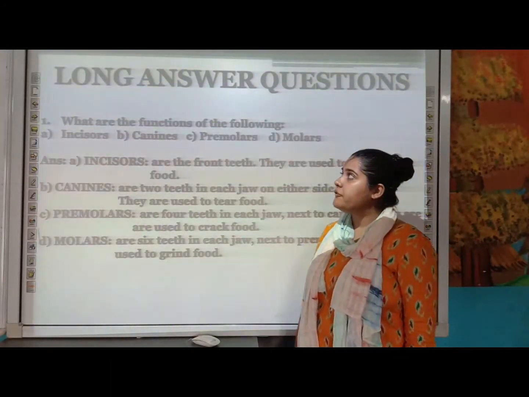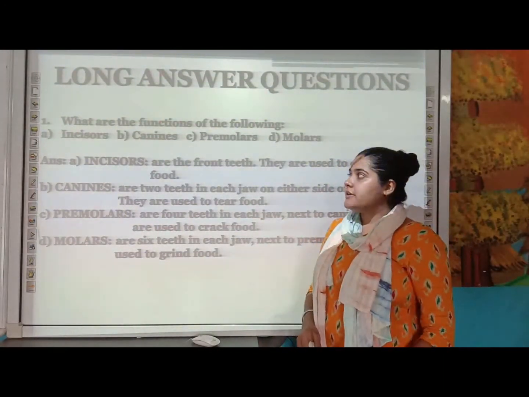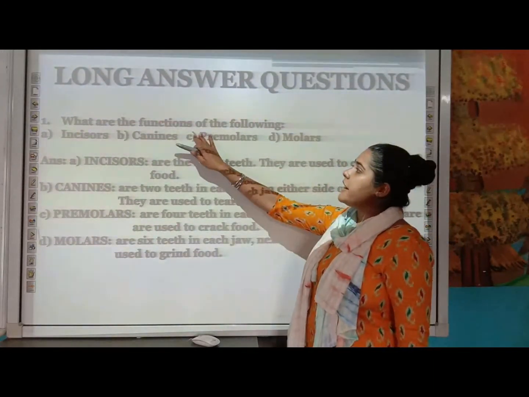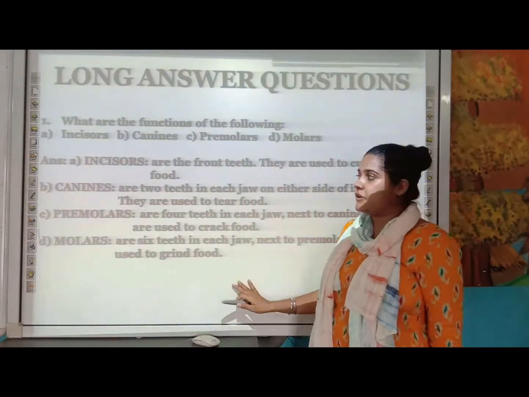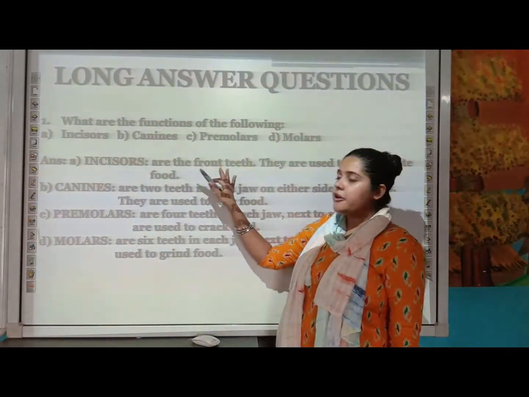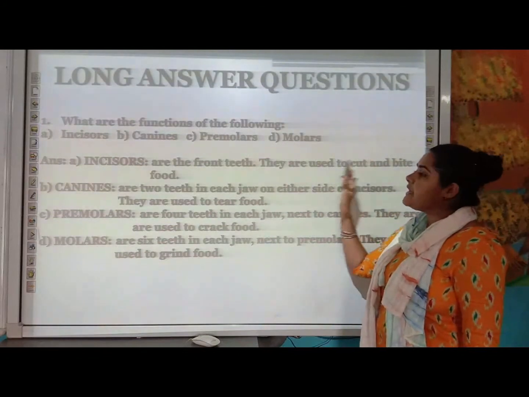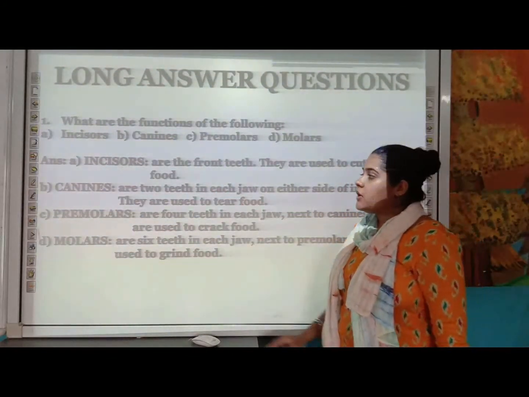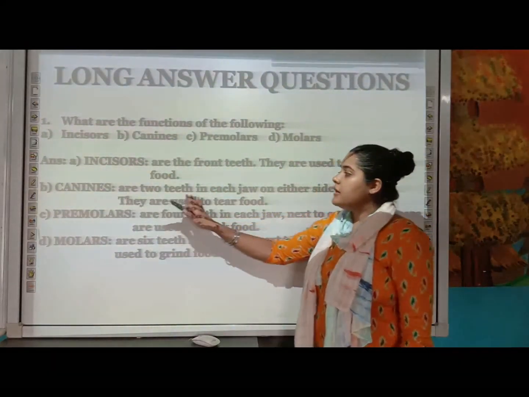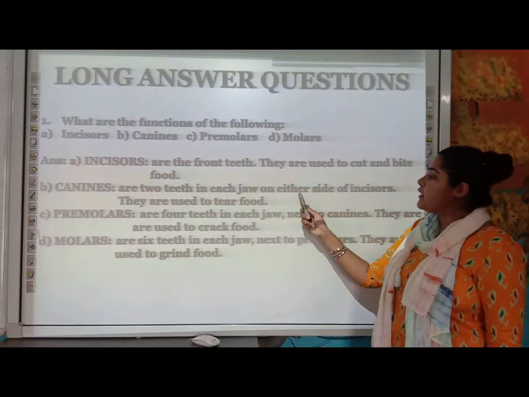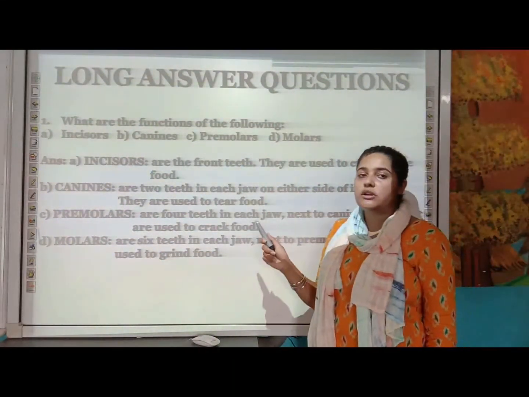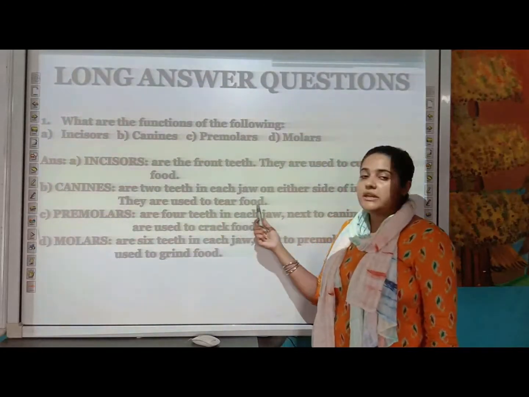The last type of question is your long answer question. First of all, you have to write down the functions of these various types of teeth. Incisors are your front teeth and they help in cutting and biting the food. Moving on to the next, your canines. Canines are the two teeth in each jaw. These are on either side of the incisors, and their function is that they help to tear the food.